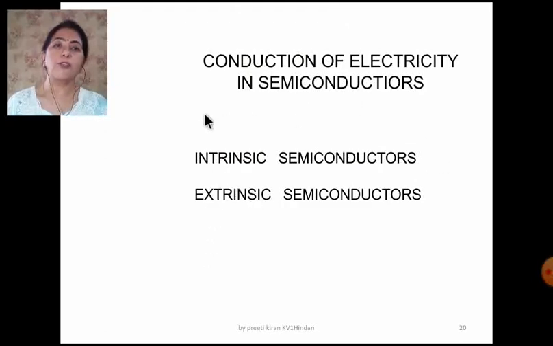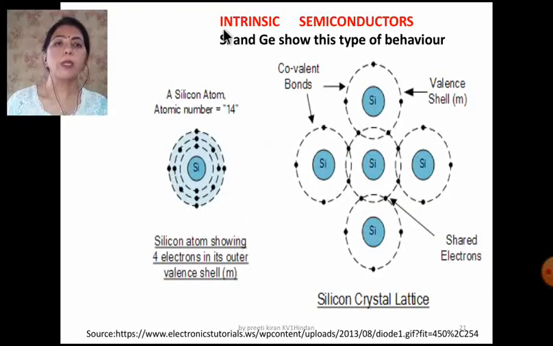Conduction of electricity in the semiconductors, this now we have to study in detail. Silicon and germanium are semiconductors. There are two types of semiconductors: intrinsic semiconductors and the extrinsic semiconductors. Now I'll take each one of them in detail. Intrinsic semiconductors. Silicon and germanium behave like intrinsic semiconductors. They show this type of behavior. Now I will explain to you how.